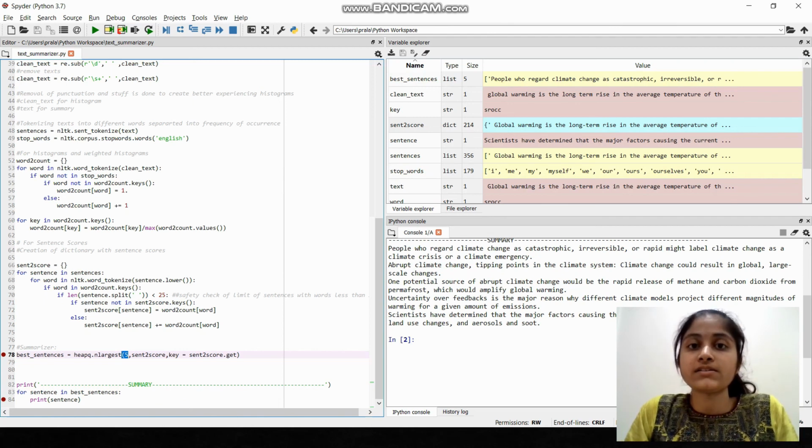And here is how our text summarization works, and here we conclude our project. Hope you enjoyed it.